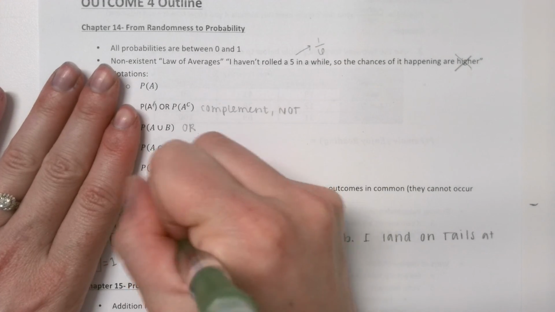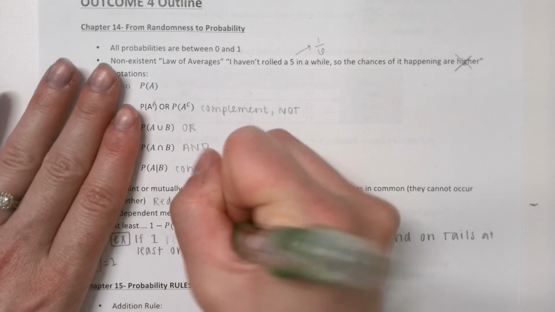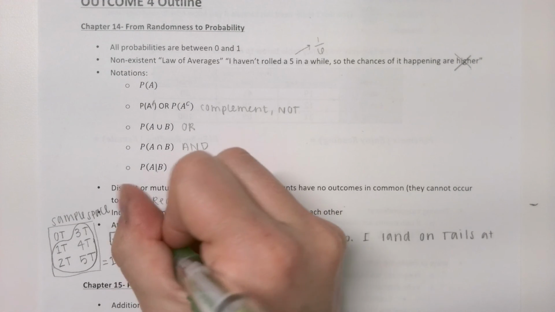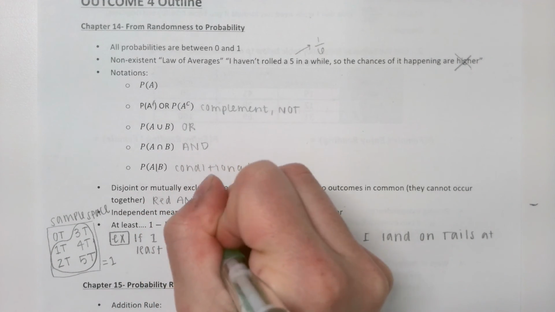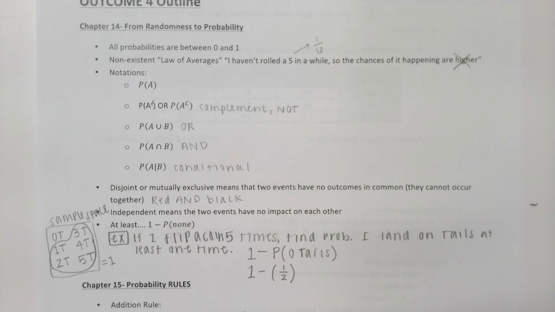Sorry guys, just realized that I was saying rolling a die, landing on tails. It should be flipping a coin. So if I flip a coin 5 times, I'm landing on tails. Sorry about that.